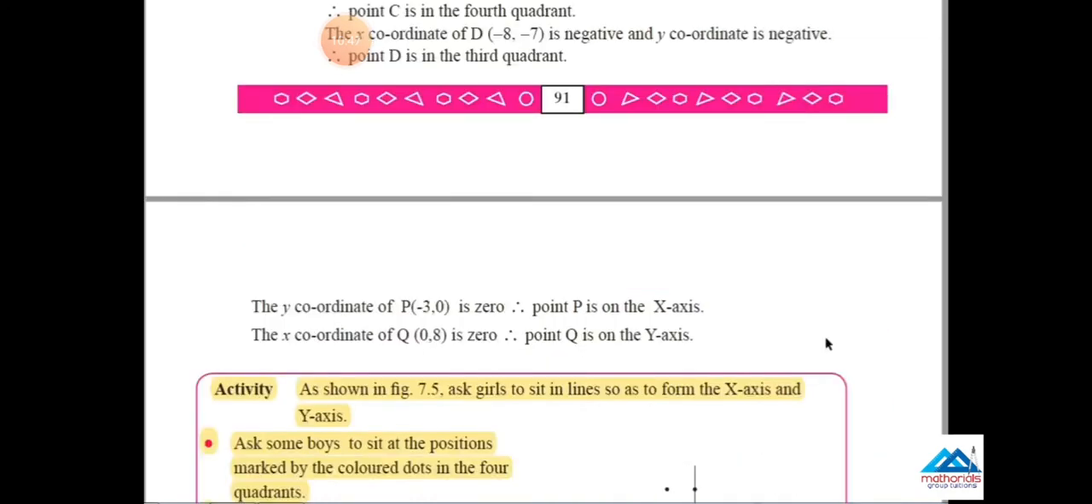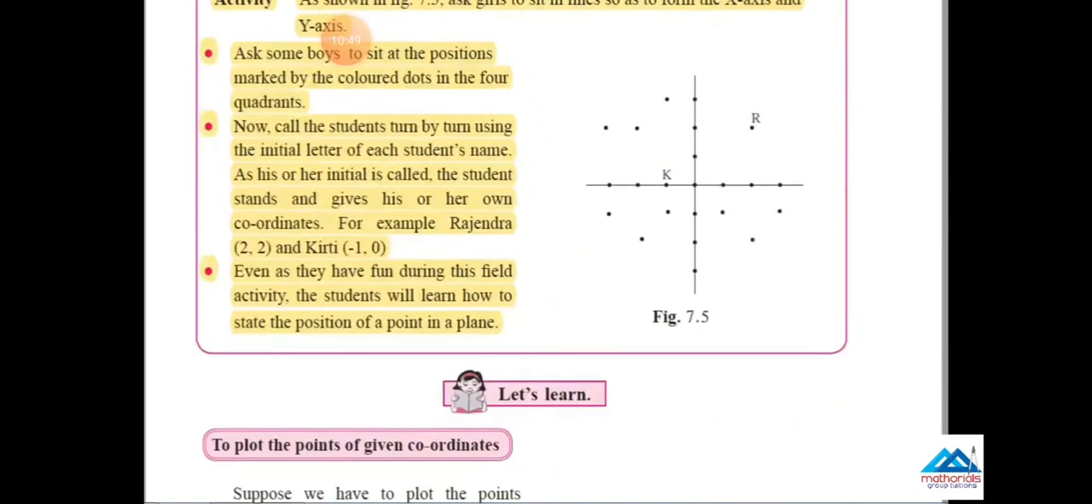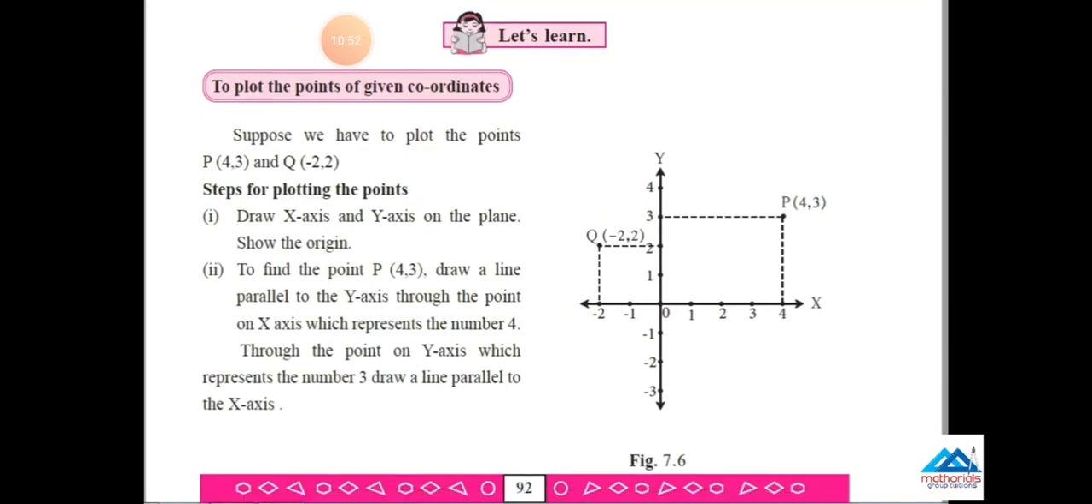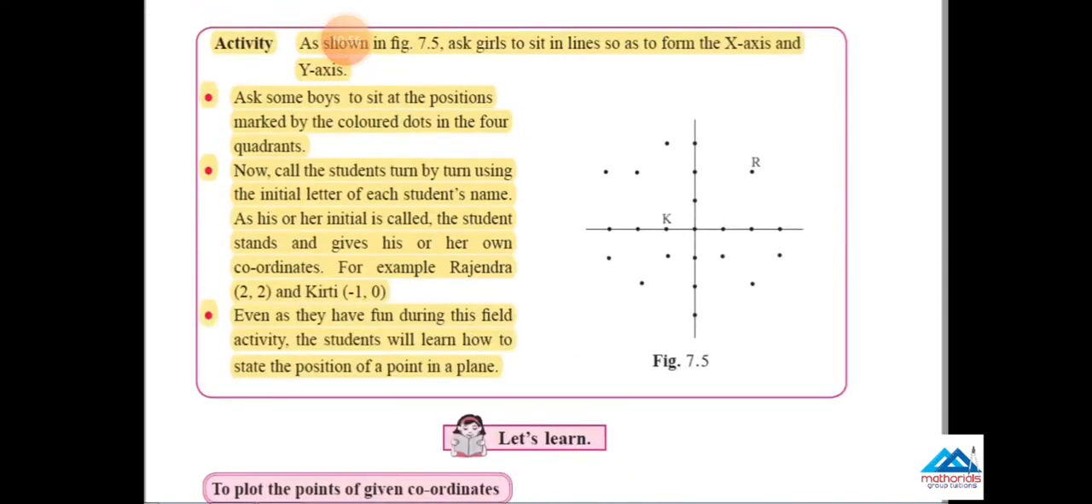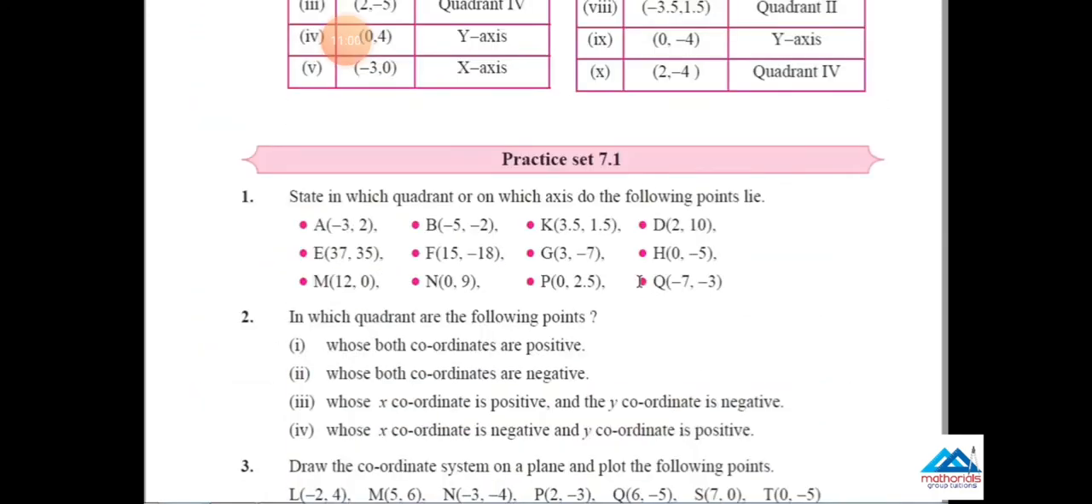Come to page number 92. There is one activity. This activity is reduced from the syllabus. Cancel that activity. This activity, as shown in figure 7.5, ask a girl to sit. This one is deleted.